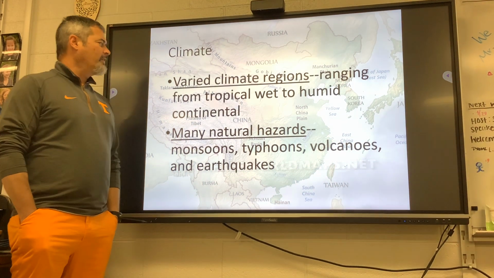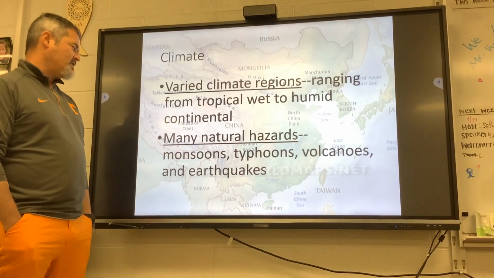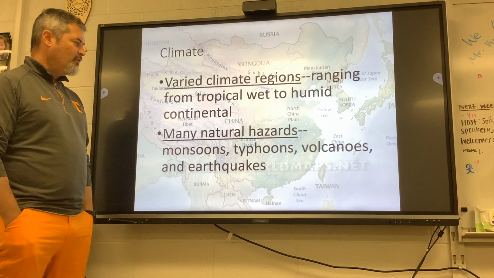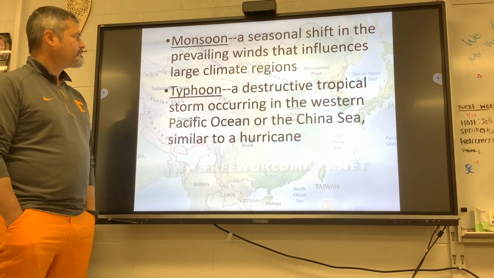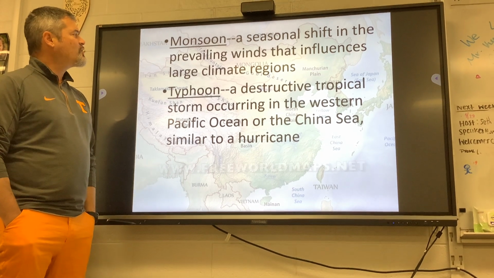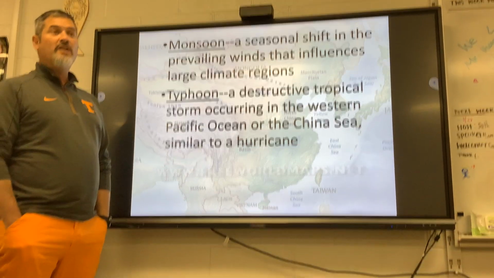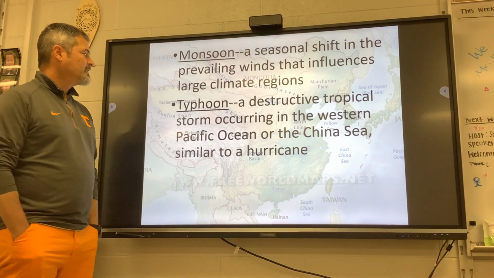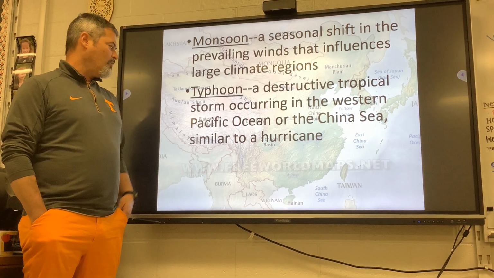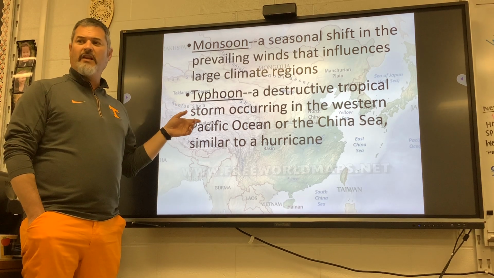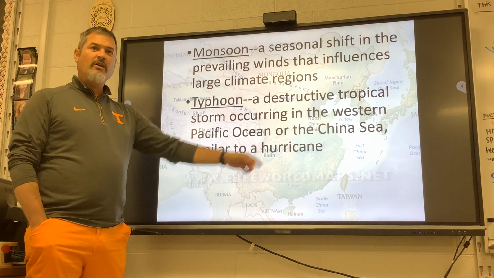Climate. Varied climate regions ranging from tropical wet to humid continental. Many natural hazards, such as monsoons, typhoons, volcanoes, and earthquakes. A monsoon is a seasonal shift in the prevailing winds that influence large climate regions. We talked about this in 6th grade. The monsoon winds create the rainy season. A typhoon is a destructive tropical storm occurring in the western Pacific. Now, what do we call that in the Atlantic Ocean? What do we call a typhoon? Hurricane. We call that a hurricane. Good.